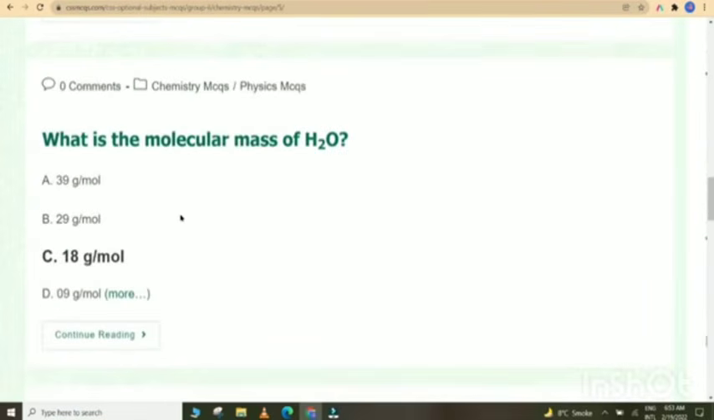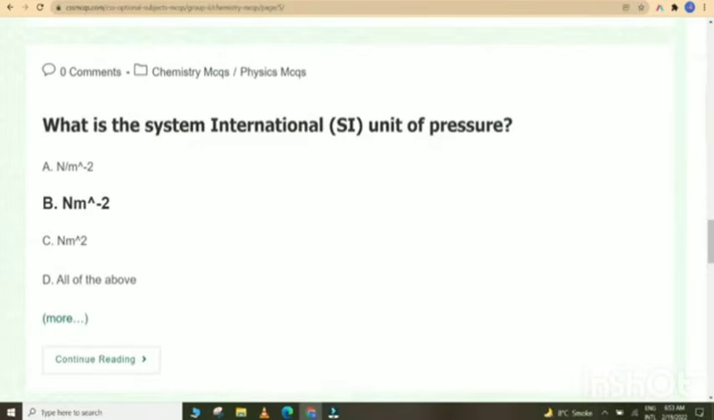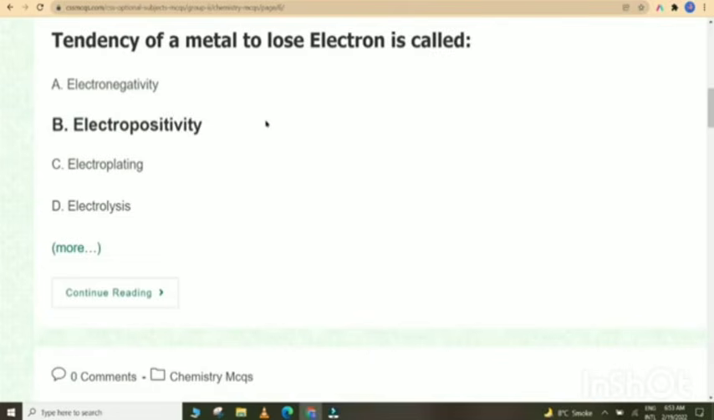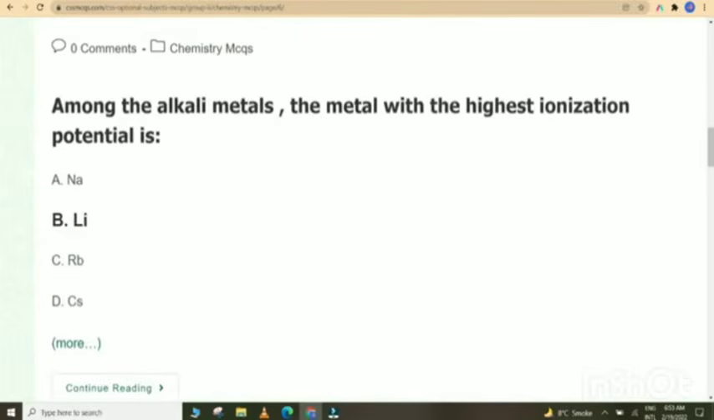What is the molecular mass of H2O? 18 gram per mole. What is the molecular mass of NaOH? 39.996 gram per mole. What is the system international unit of pressure? Newton per meter square. Tendency of a metal to lose electron is called electropositivity. The halogen present in solid form is iodine. Among the alkali metals, the metal with the highest ionization potential is lithium.